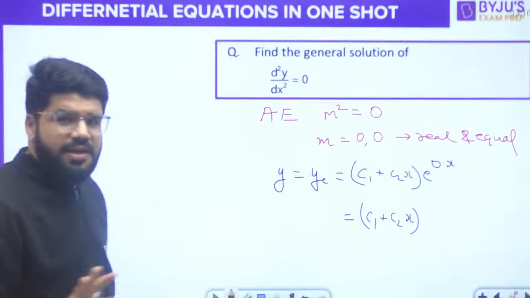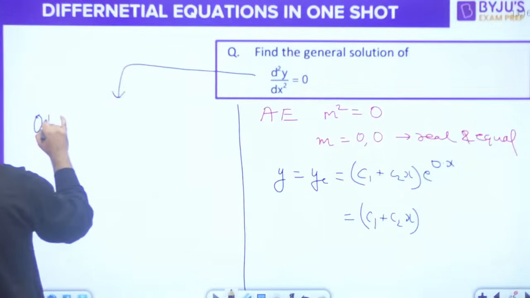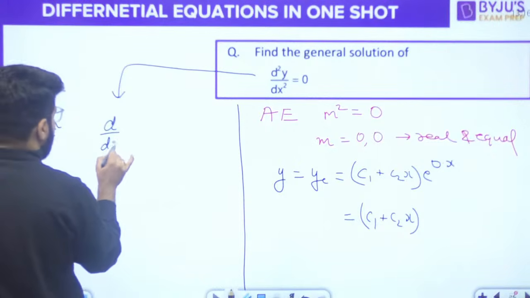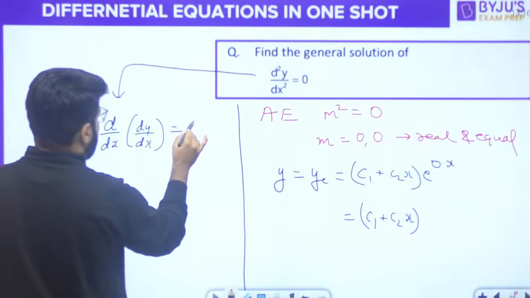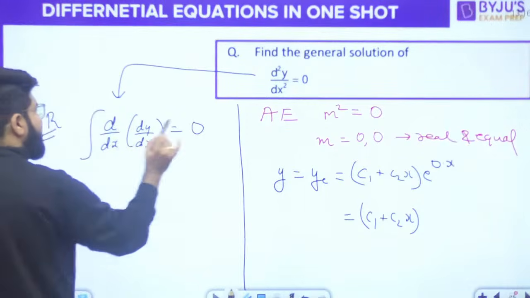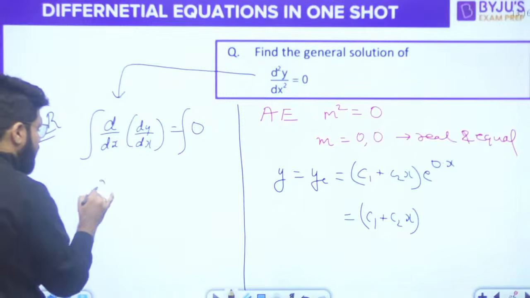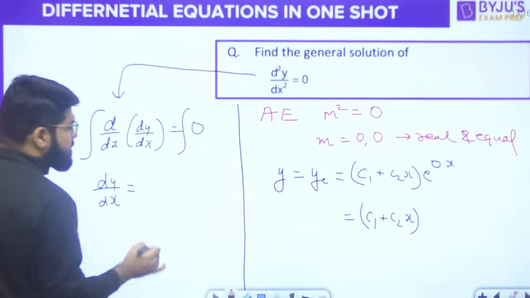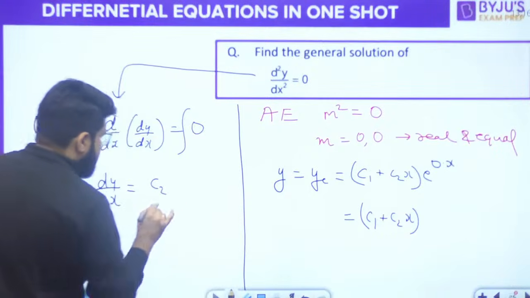Now this can be solved directly also, as an alternate method. d²y/dx² is the differentiation of the first derivative. When I integrate on both sides, one of the derivatives is cancelled. I am left with the first derivative, and the integral on the right-hand side is some constant, that is C2.